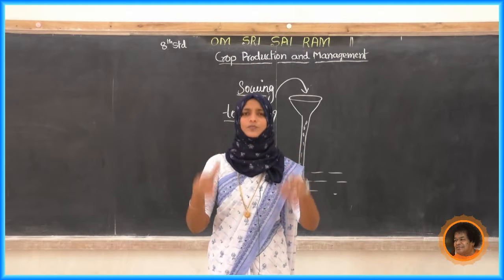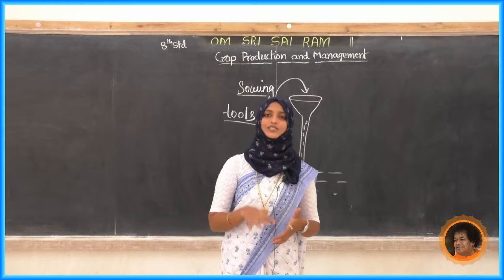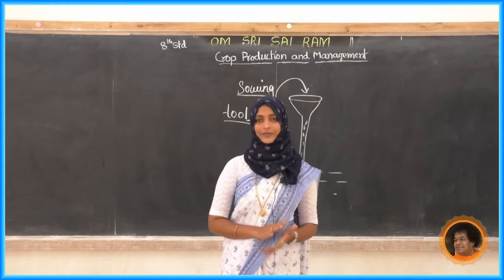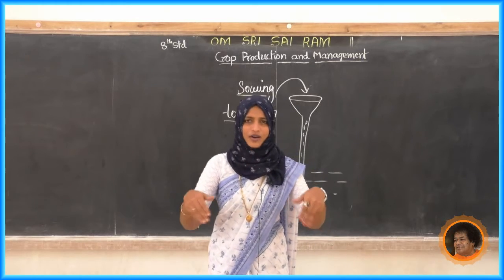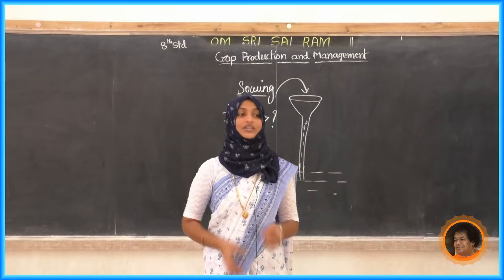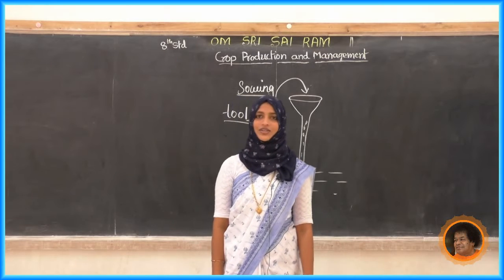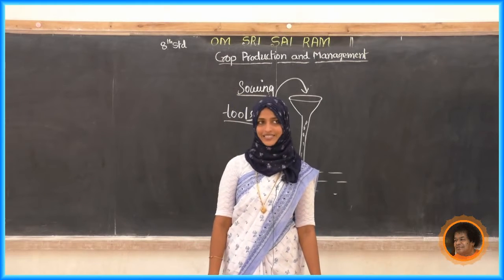It maintains equal distance, and the depth is also equal. The machine digs small holes and does the sowing of the seeds.